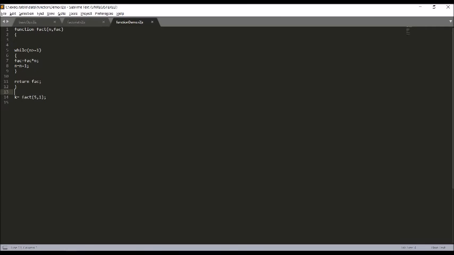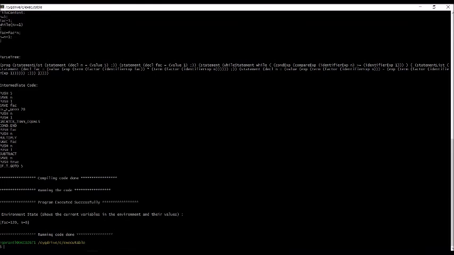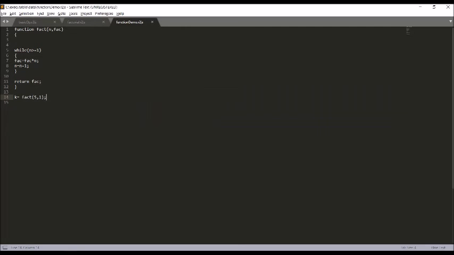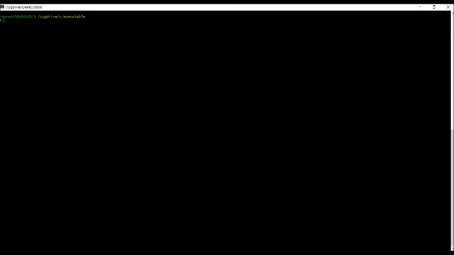And this is basically the same thing. We have a function, fact function. It takes 2 arguments, the number for which factorial needs to be computed, and the base number. So it's 5 and 1 here. Now I'll just execute this. I'll use the build command again.